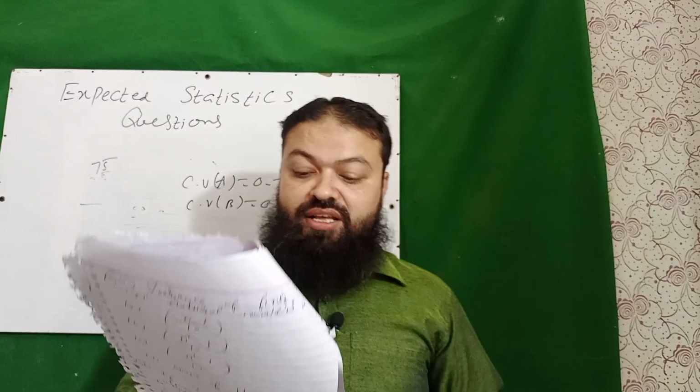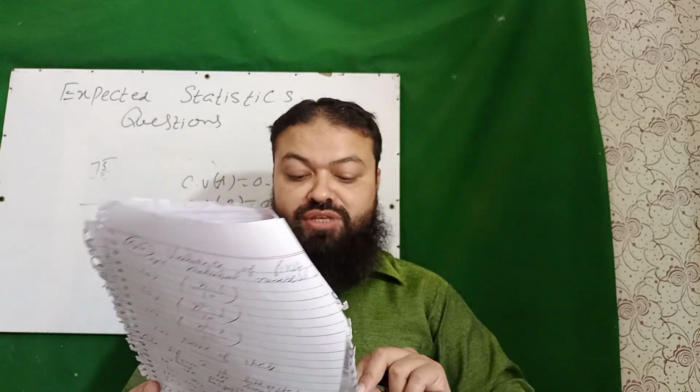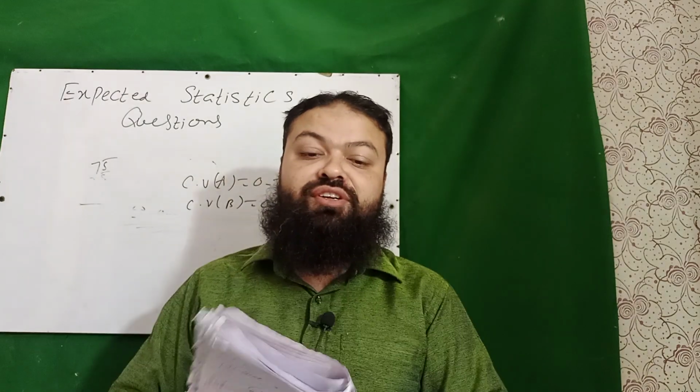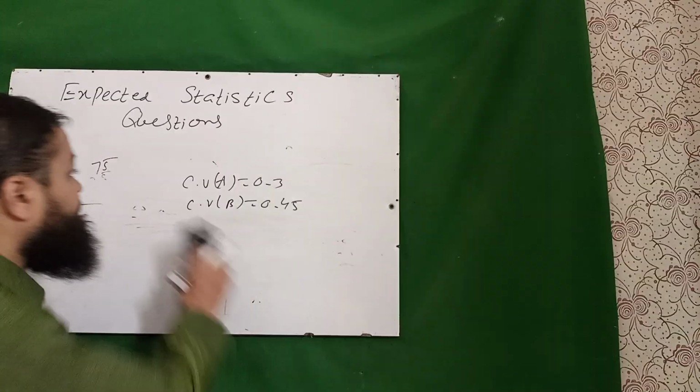Next is which is correct? Coefficient of variation has no unit. Yes. Coefficient of variation is used for the comparison of two data sets. It's also correct, of different units. Both are correct. Next is also very important one.